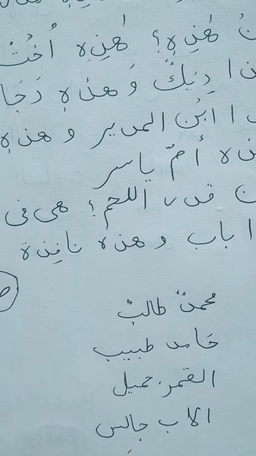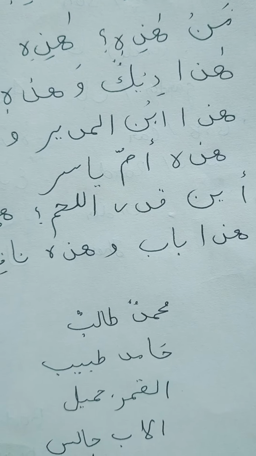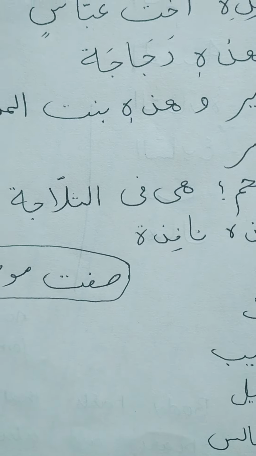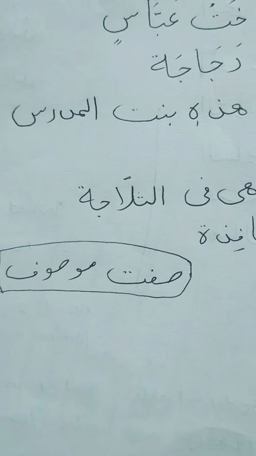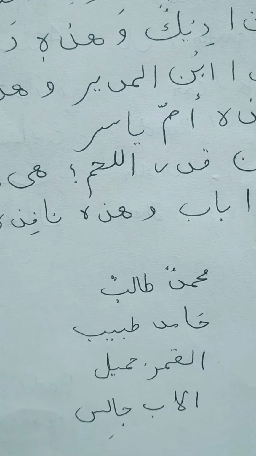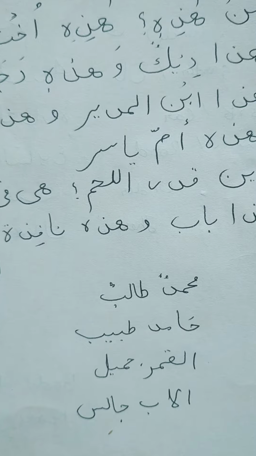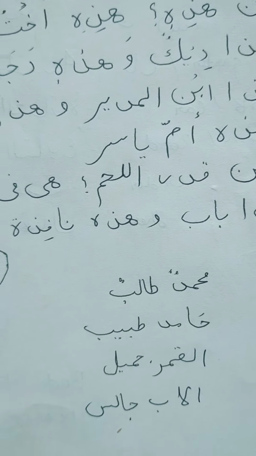Haza Ibnul Mudiri. So this is the son of the principal. Wa hazihi Bintul Mudarrisi. And this is the daughter of the teacher. Haza Ummu Yasirin. This is the mother of Yasir. So I didn't write the signs on this so that we can read it without them.